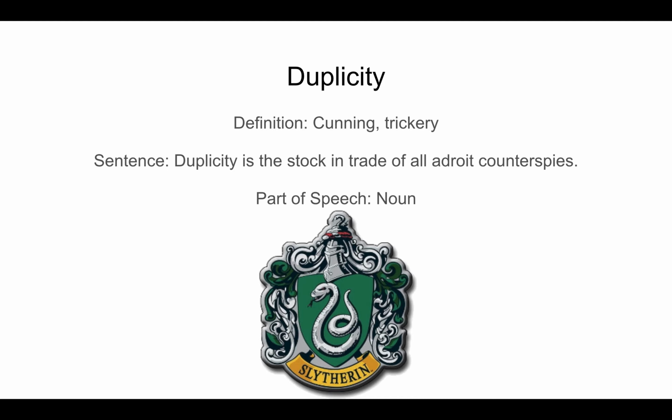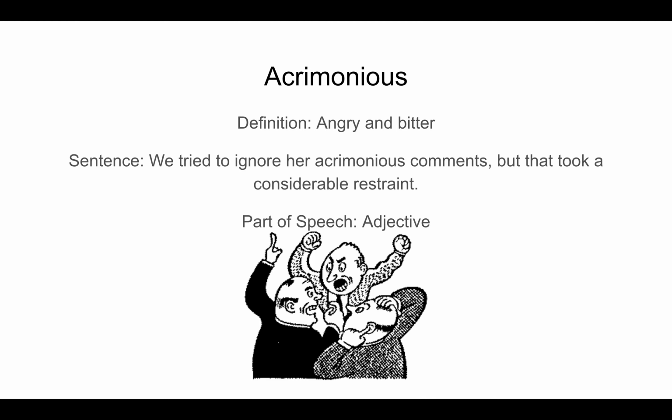The next word is Acrimonious. Acrimonious means angry and bitter. By bitter, we don't mean the bitter in eating, like bitter and sweet. We mean the bitter like bitter words and bitter thoughts and bitter feelings.